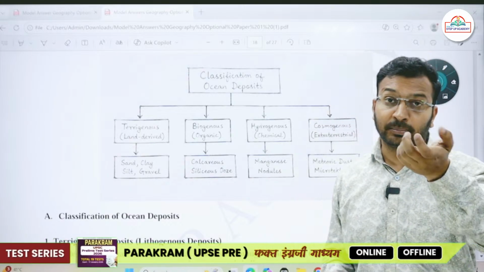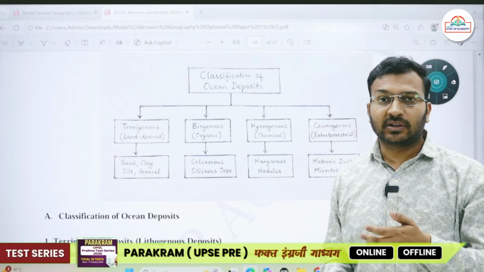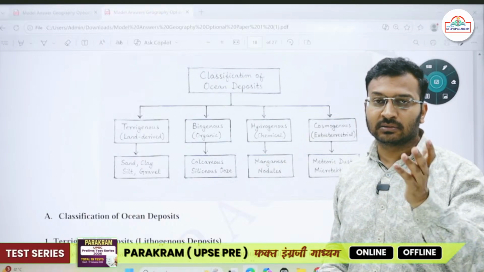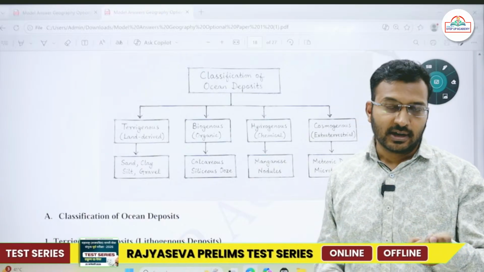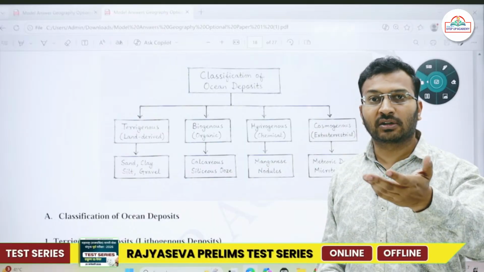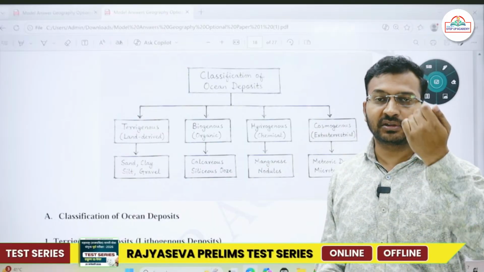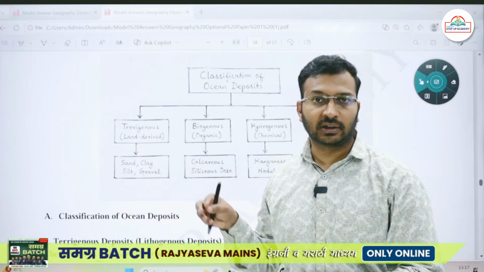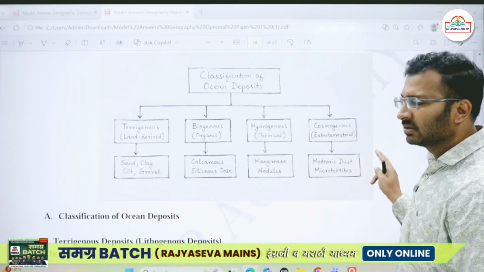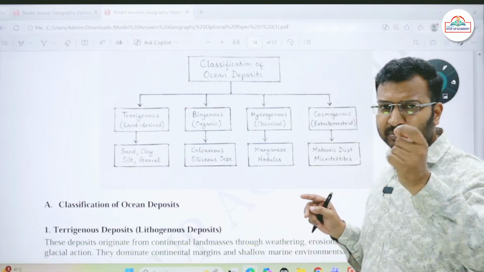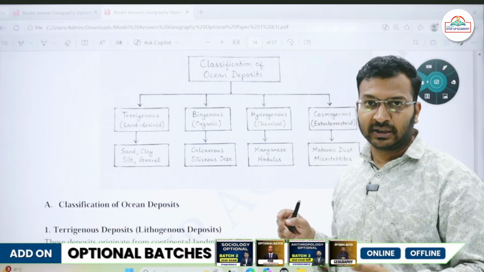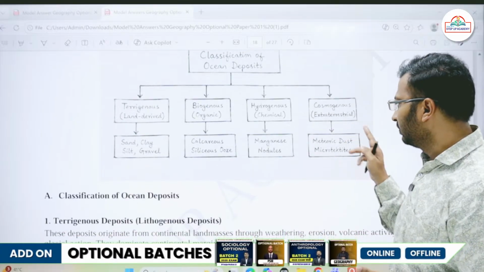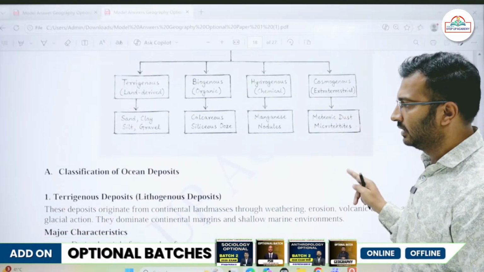Then there is meteoric dust, cosmic dust. Asteroids come occasionally, once in two to four crore years, but meteoric dust and cosmic dust is a natural process. Every day there are lakhs of tons of cosmic dust settling in the oceans. Though they are very small, very minute, not immediately visible to our naked eye, we are receiving meteoric dust, cosmic dust.